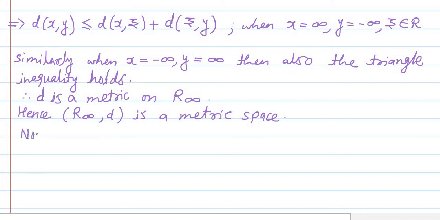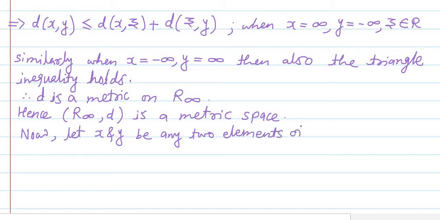Now let X comma Y be any two members or elements of the set R infinity.